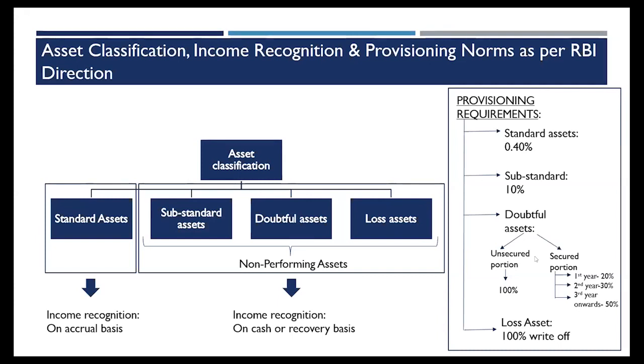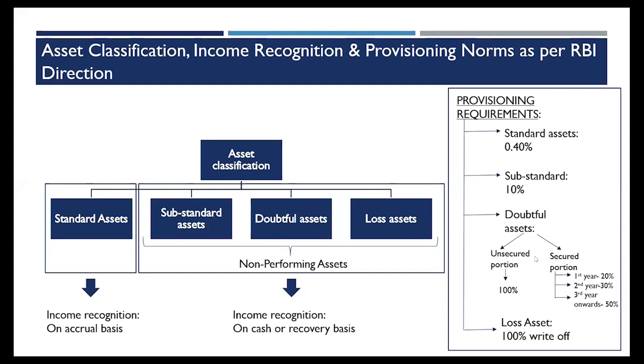A substandard asset is also an asset where I do any sort of restructuring. The classification of the asset changes from standard to substandard, and it continues till it shows 1 year of satisfactory performance from the date the restructuring was done. In case satisfactory performance has been shown on such restructured terms, then the category can be changed. Otherwise, it will remain as a substandard asset.